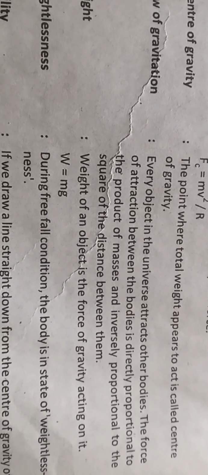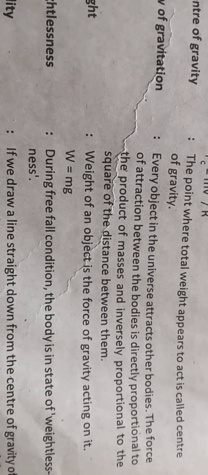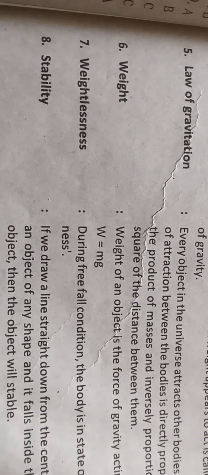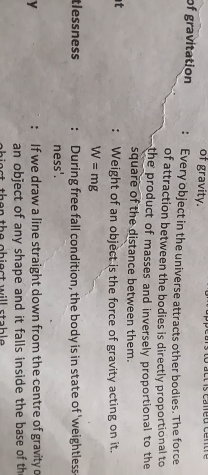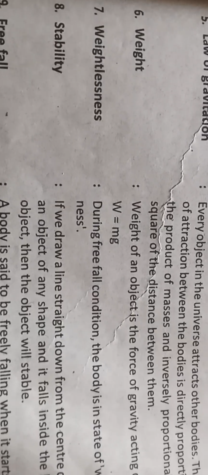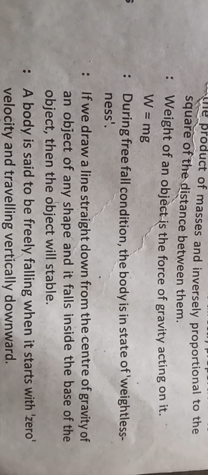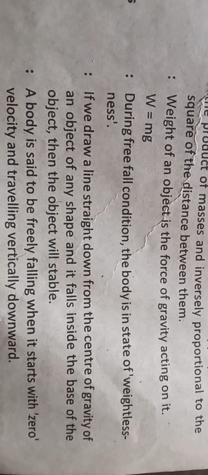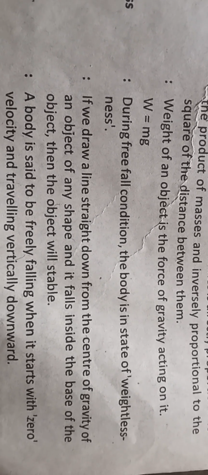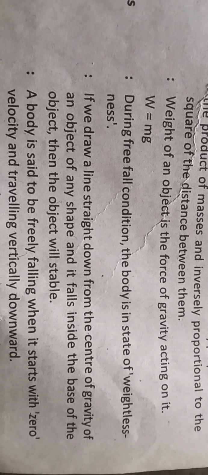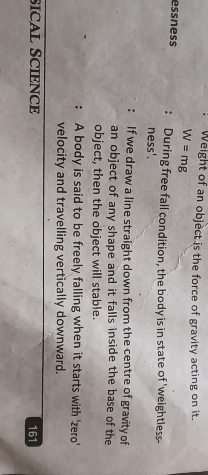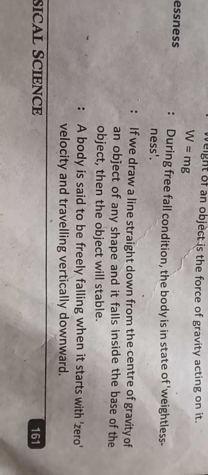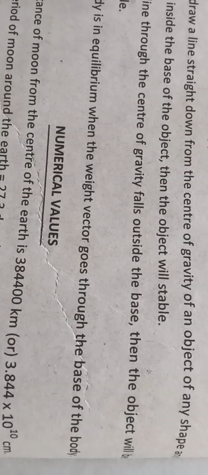Weight of an object is the force of gravity acting on it. W equals mg. Weightlessness: during free fall condition, the body is in a state of weightlessness. Stability: if we draw a line straight down from the center of gravity of an object of any shape and it falls inside the base of the object, then the object will be stable. Free fall: a body is said to be free falling when it starts with zero velocity and travels vertically down.